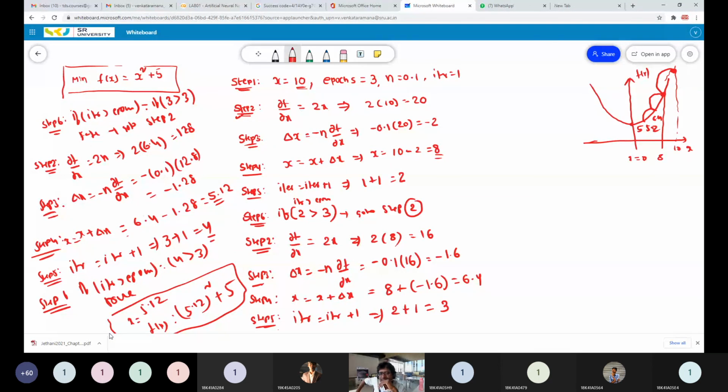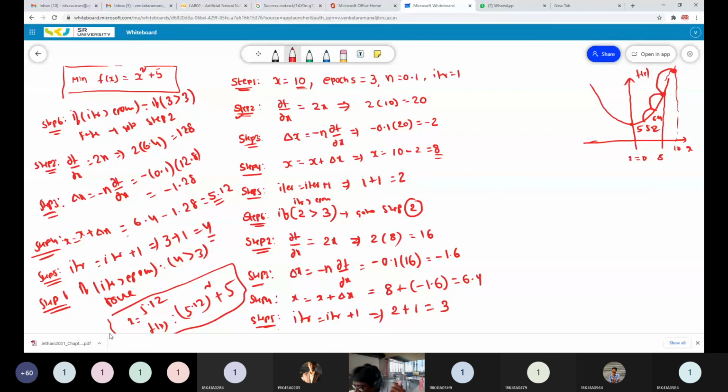The doubt is, by seeing the function, we know that the minimum value of f of x is 5 at x equals 0. Agree? Yes, sir. But where are we landing? x equals 5.1, and the minimum value I am getting is around 30. Right? So where did I make a mistake? Why does it come like that?